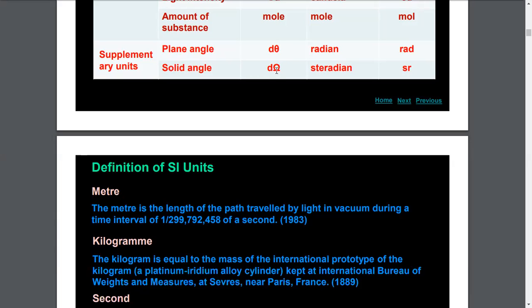And this is omega, the symbol d omega, which is the solid angle. So the SI unit of plane angle is radian and is abbreviated as rad, and the SI unit of solid angle is steradian and is abbreviated as sr.